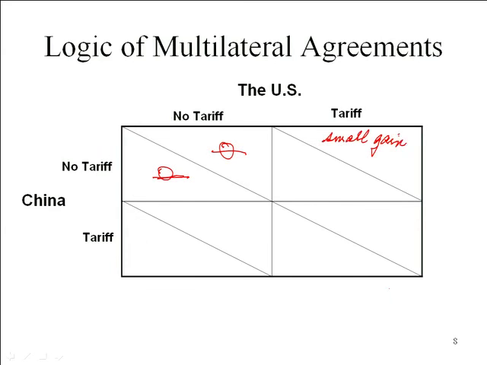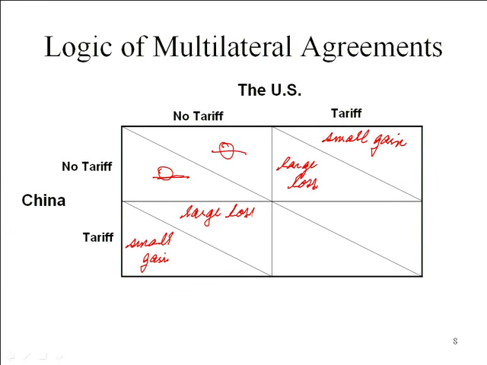Now, if the US imposes the optimal tariff, notice that they end up with a small gain, where the terms of trade are offsetting the production and consumption distortions. China, by not having a tariff, is actually going to have a large loss. They have both production and consumption distortions as well as the terms of trade loss. Okay? Now remember, we said that, for simplicity of analysis, these two countries are symmetrical. So if this is the outcome, if the US has an optimal tariff and China has none, then we'll just flip it if China has the optimal tariff and the US has none. So in that case, China would have a small gain, and the US would have a large loss.